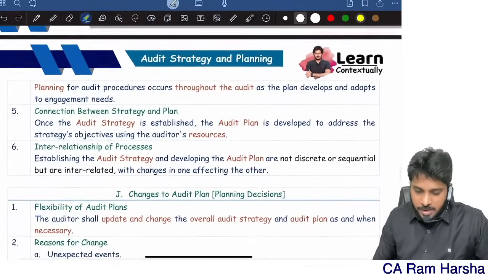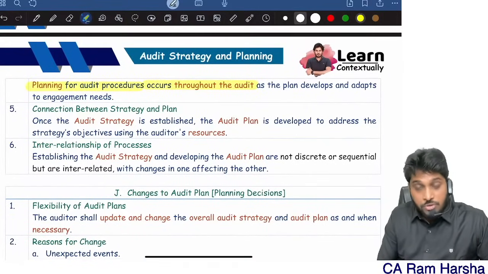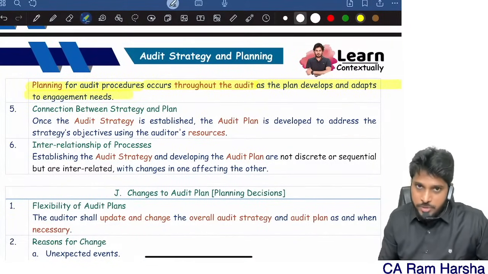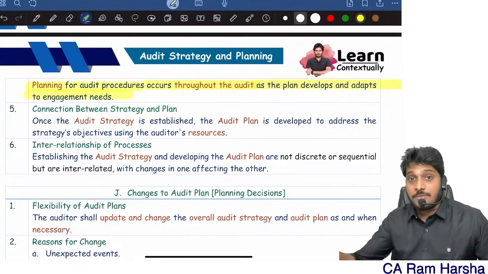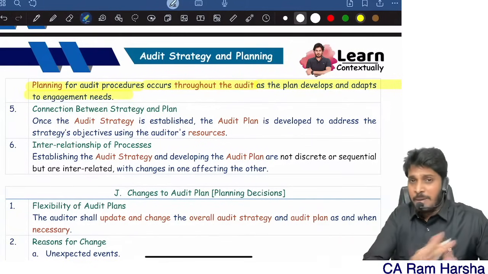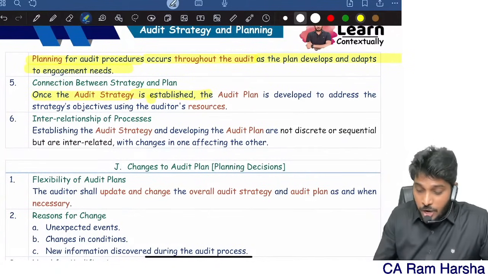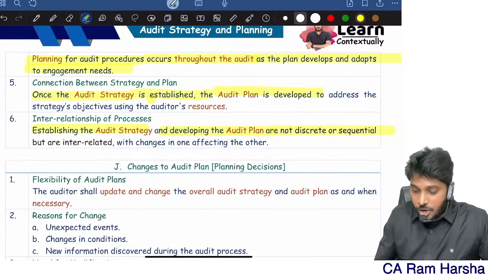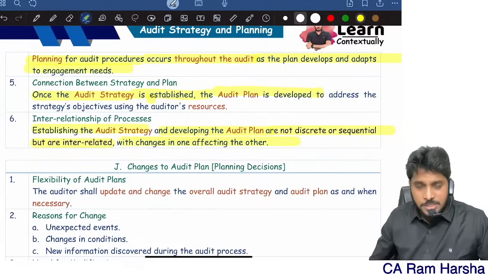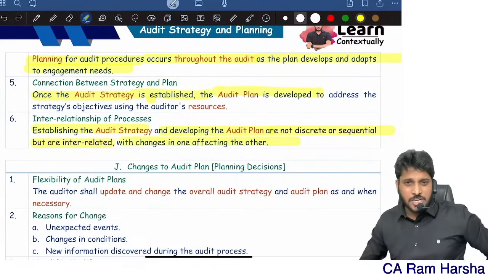Development of an audit plan. Planning of an audit occurs throughout the audit as the plan develops and adapts to the engagement. Obviously, planning itself is a continuous activity, therefore plan development is also continuous. The plan is not developed overnight. Once the audit strategy is established, the audit plan is developed. Establishing the audit strategy and development of the audit plan are not separate but interrelated processes, where changes in one will automatically affect the other.